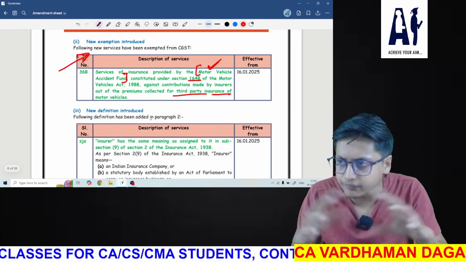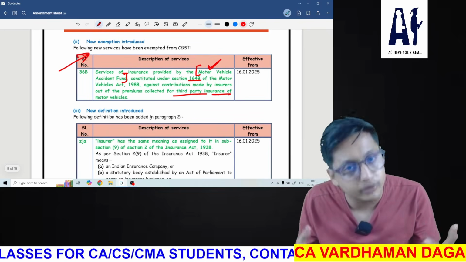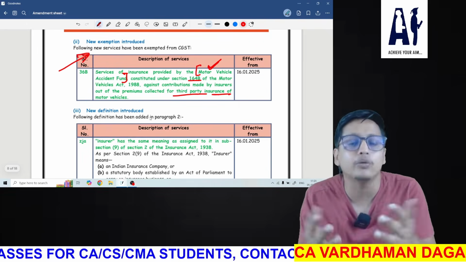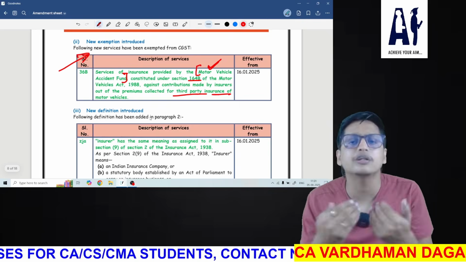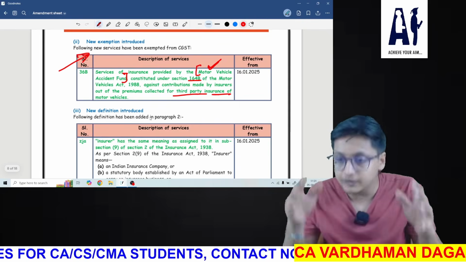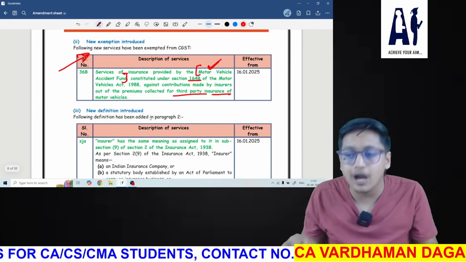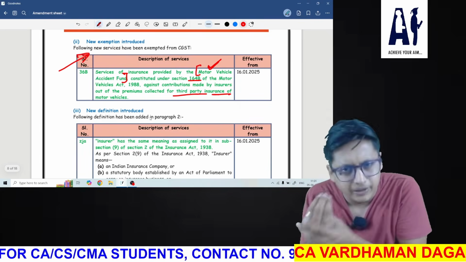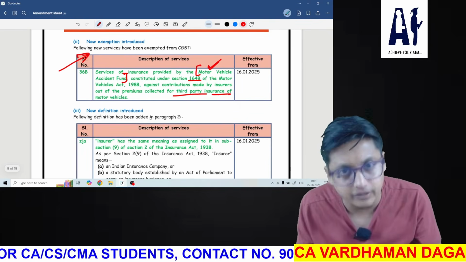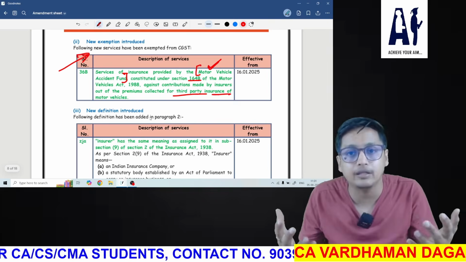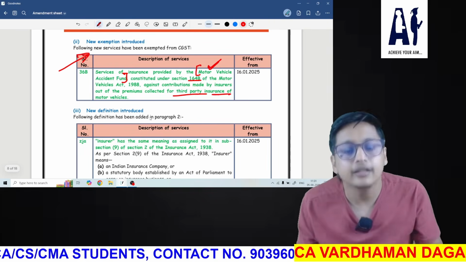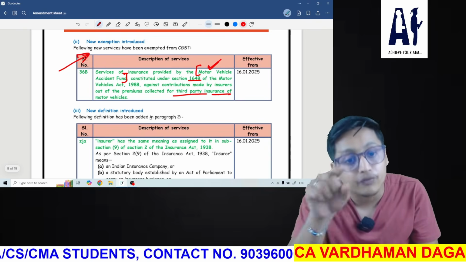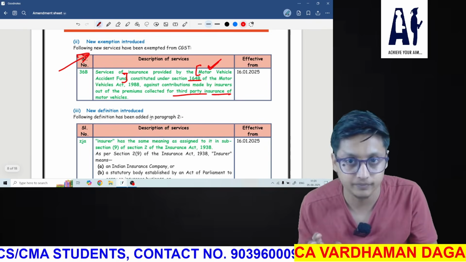Practically, from the market point of view or from the student point of view, we don't know about this, and we don't get to know about it, because it's not concerned with any customer. It's between the insurance companies who are keeping such an amount in the motor vehicle accidental fund, so that if there is any accident and the vehicle is completely destroyed, they can provide this money from the motor vehicle accidental fund.